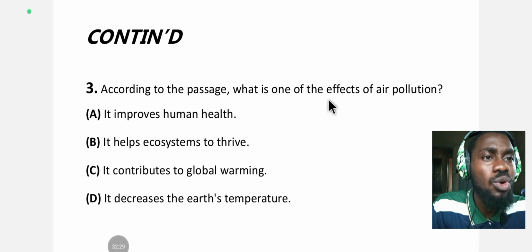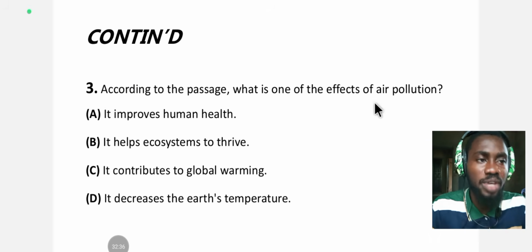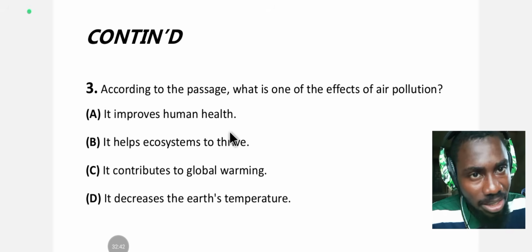It says, what is one of the effects of air pollution? The effect. What does it cause? What is the aftermath of air pollution? According to the passage, is it improves human health? No. It was not stated in the passage.